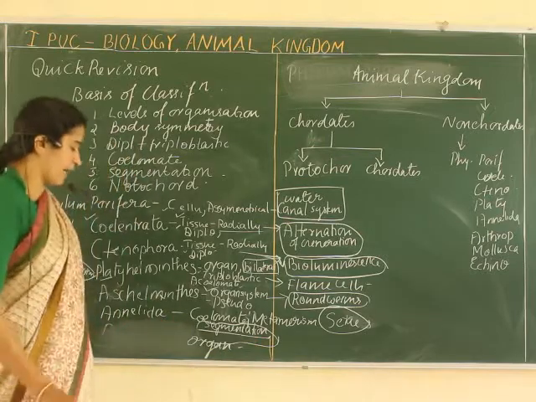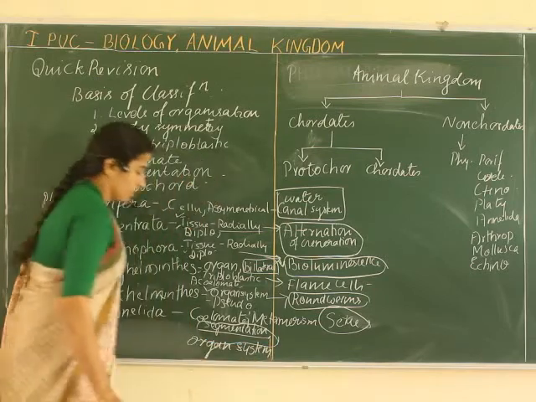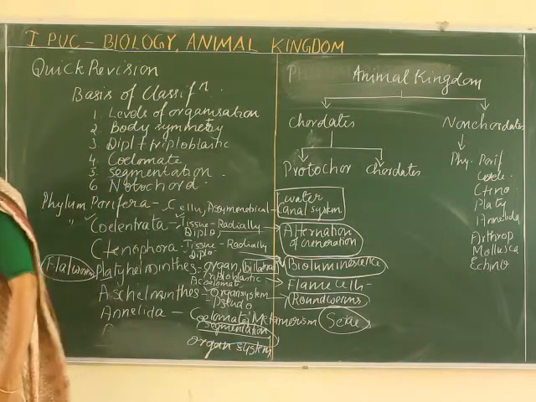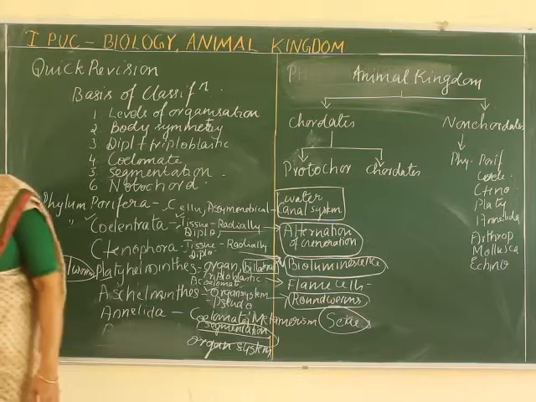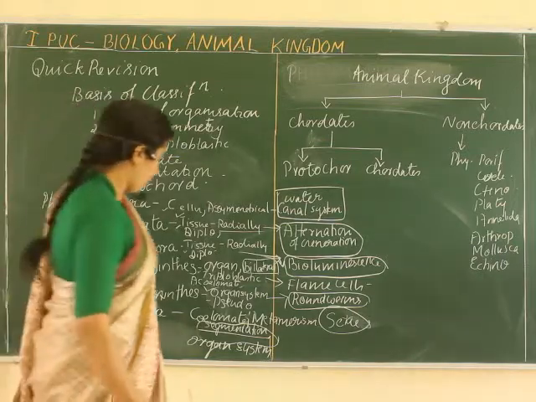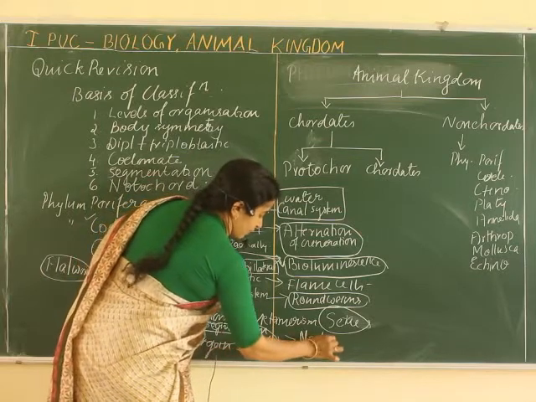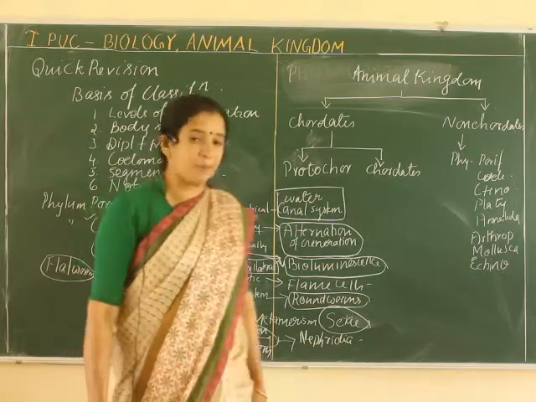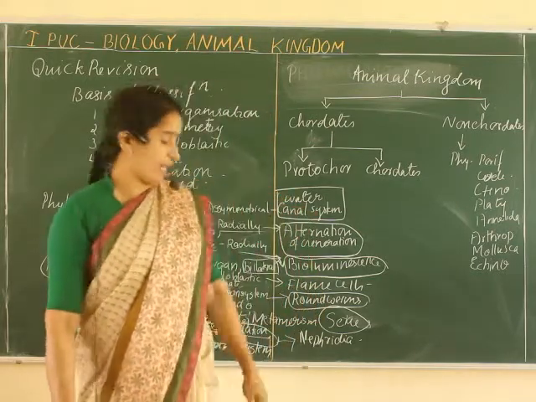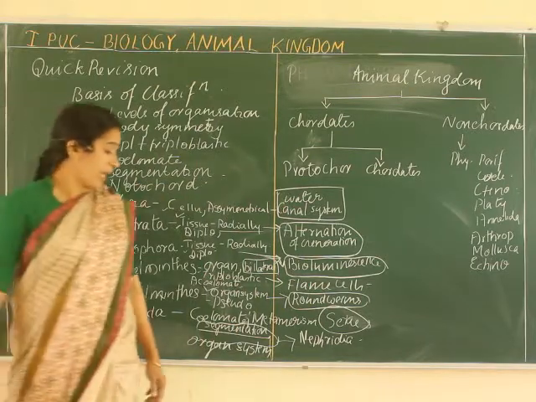So which systems are well developed in them? They have a closed circulatory system, right? A closed circulatory system is present. Then one more thing is that there are two structures which help for their body functions. One is nephridia, which acts as an osmoregulatory organ, and what is another role of this nephridia? They also help for excretion.